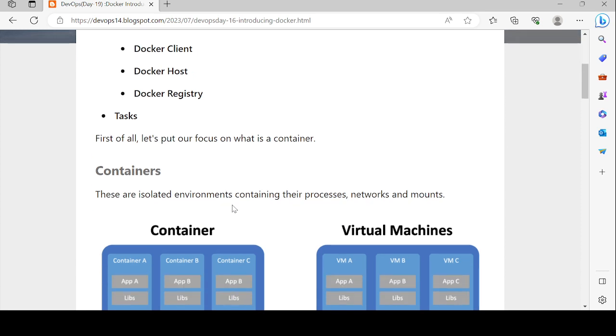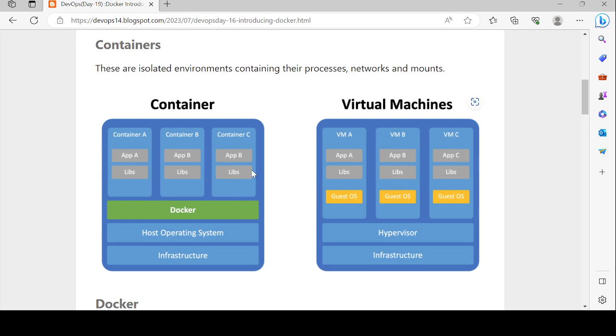So let's first discuss what is a container. Containers and virtual machines are both used to run our applications. Normally, containers are isolated environments containing their own processes, networks and mounts. With virtual machines, first we have the infrastructure, then the hypervisor, then the guest OS on each virtual machine. In the case of containers, it is different. First we have the infrastructure, then the host operating system.